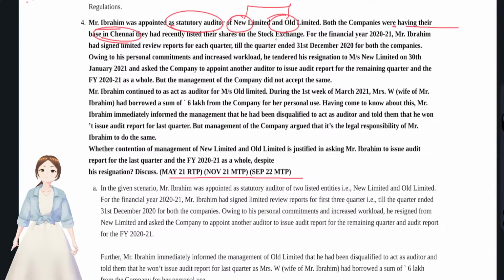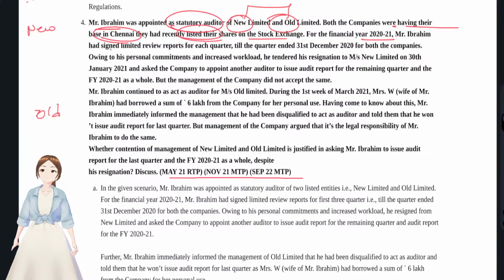New company, old company, that's fine. And they have recently listed their shares in the stock exchange. Obviously, audit committee and corporate governance. The applicability of the audit committee we'll discuss later, but corporate governance will be applicable to entities that were listed in the stock exchange for the financial year 2021.